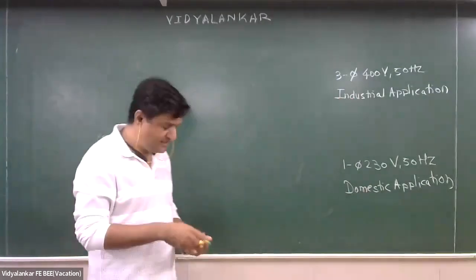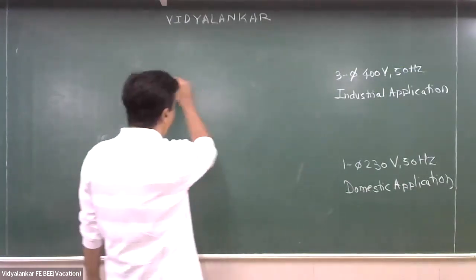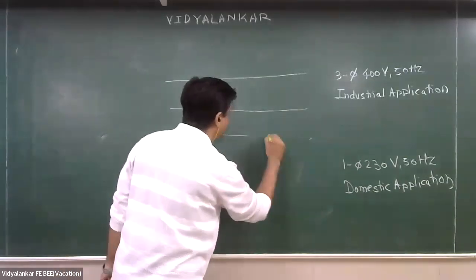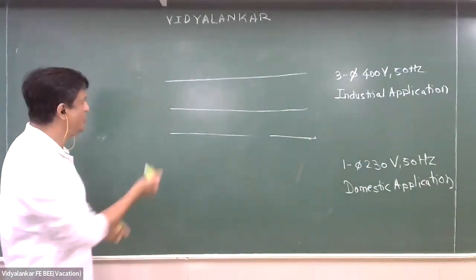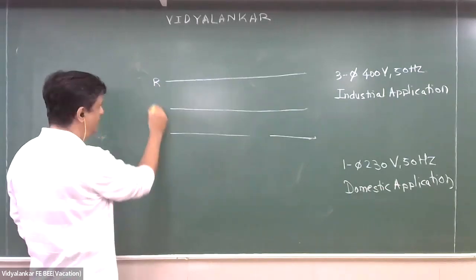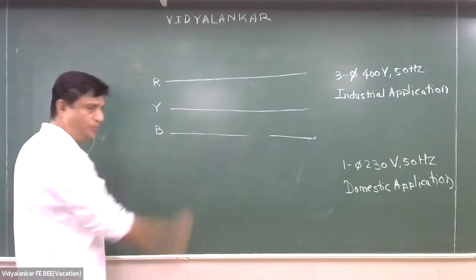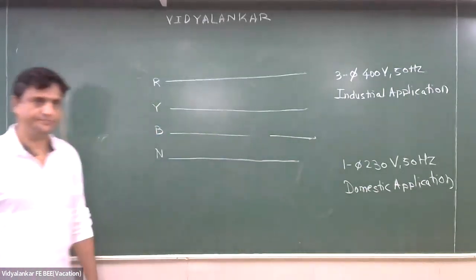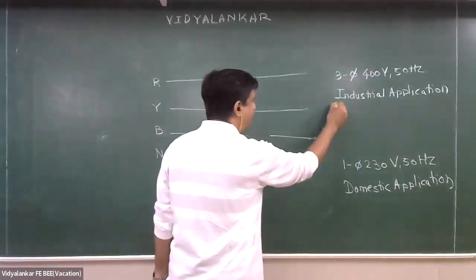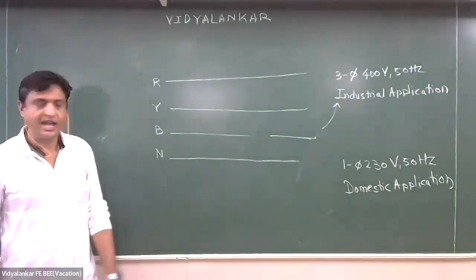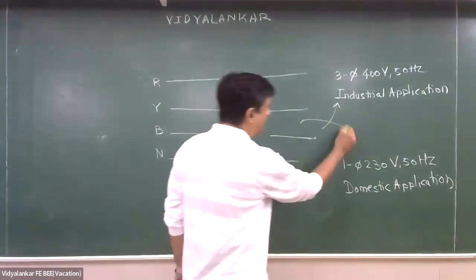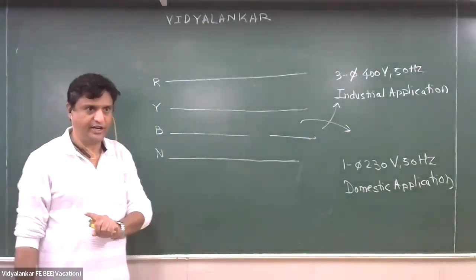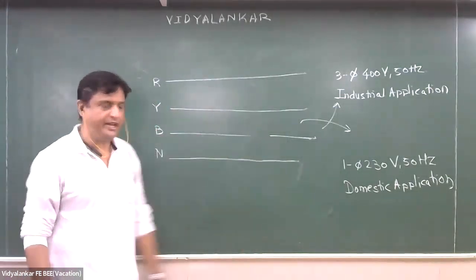Okay, now the question is, if this is the supply that comes to your society, this is red, yellow, blue, and one more wire which is neutral. Where does this go? And this goes to what? The society, where the entrance is. Are you getting me? So the society also gets this same supply.